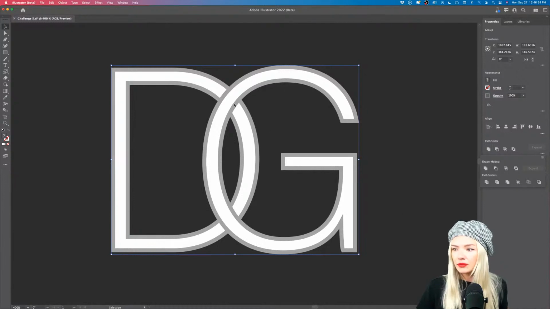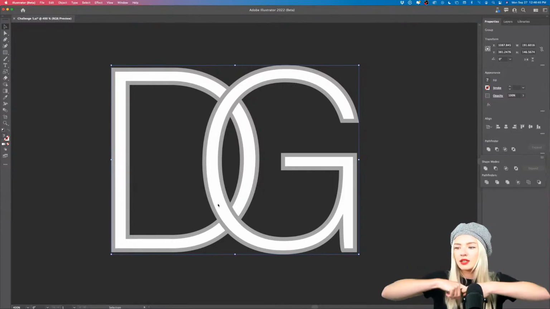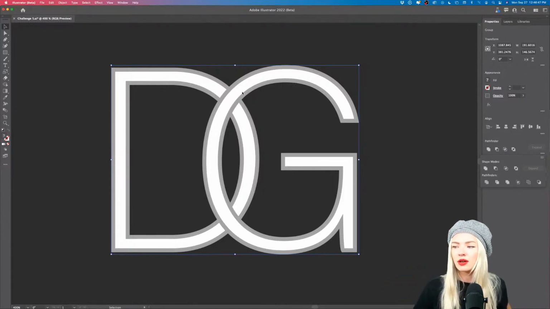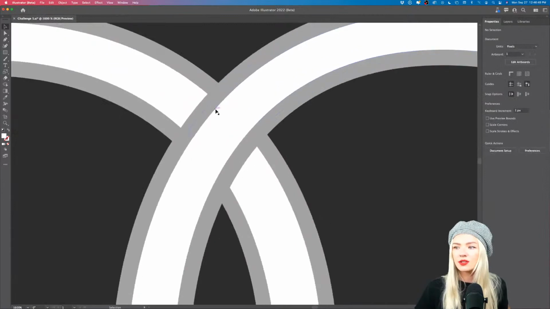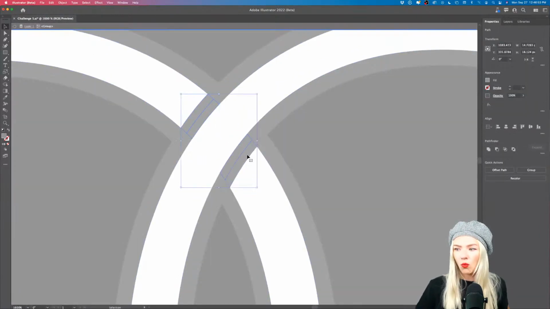And now what we can do is create an effect where the D looks as if it's in the front and the G looks like it's intersecting and they're connecting with each other. How that works is, now that we have cut the paths into each other, we're going to make these white.